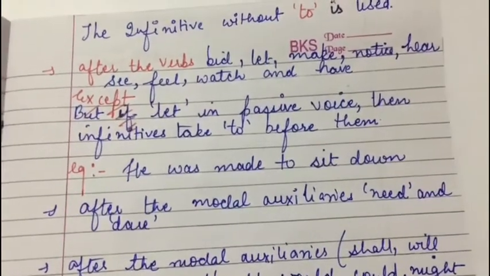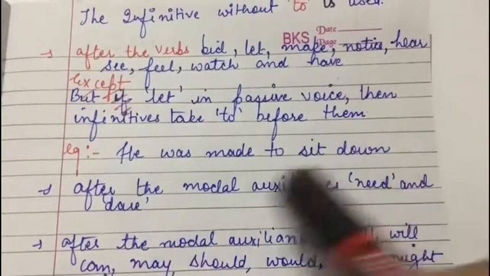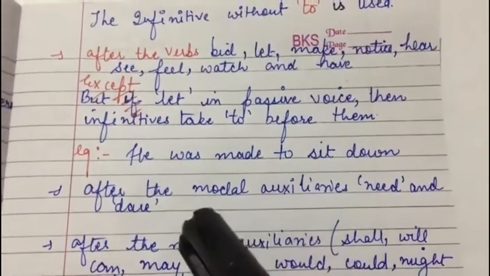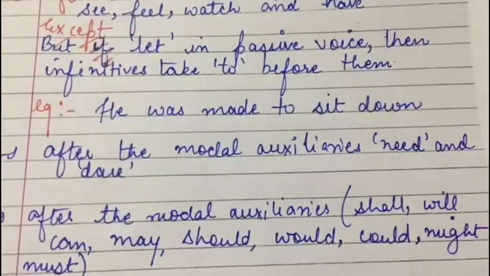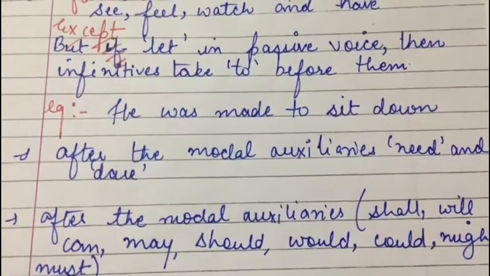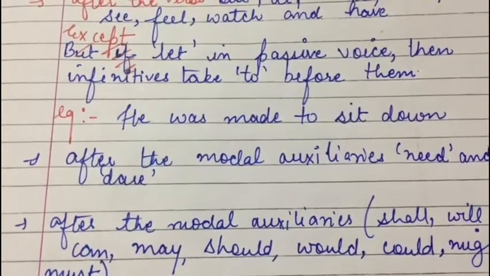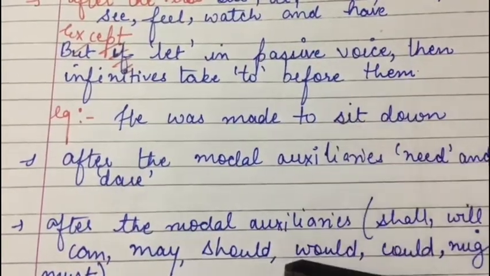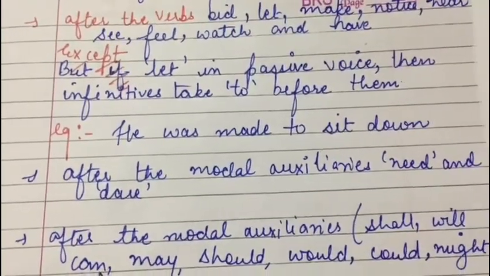Okay, for example, he was made to sit down. Fine. Next, we don't use to after the modal auxiliaries, that is need and dare. Like he need not come, he dare not do it. But if need and dare are used as main verbs and they form negatives with do, means this word do is used in the negatives or in the question form, then you can take to before the infinitives. For example, he does not need to come. Does he dare to do it? So first was negative and we have used to, and the next one was dare, and in that case also we have used the infinitive to.